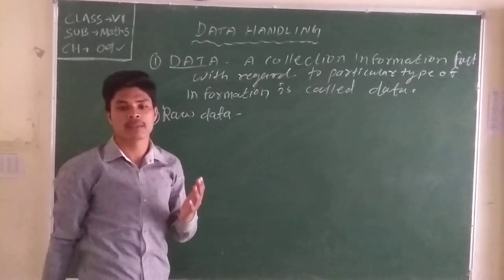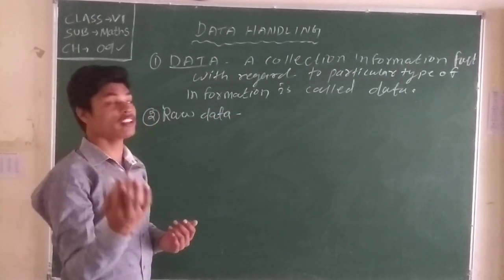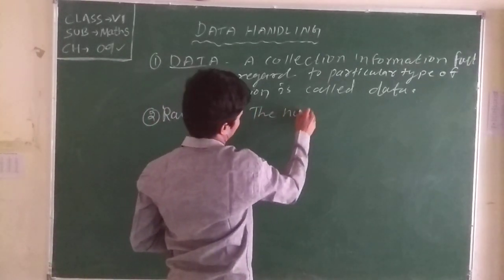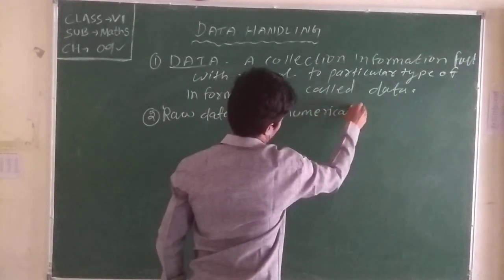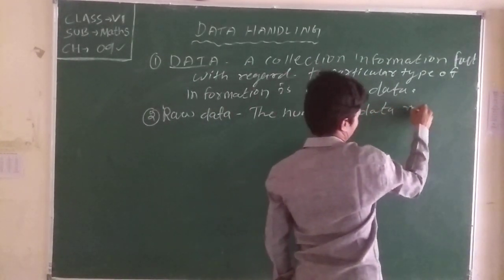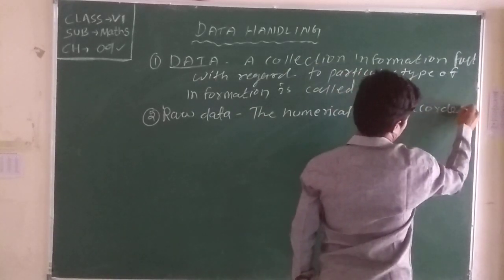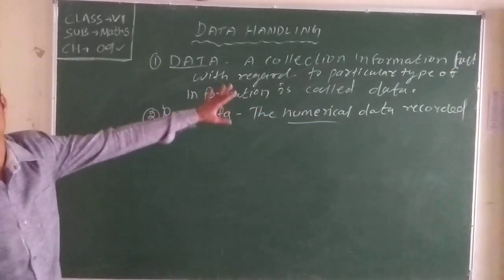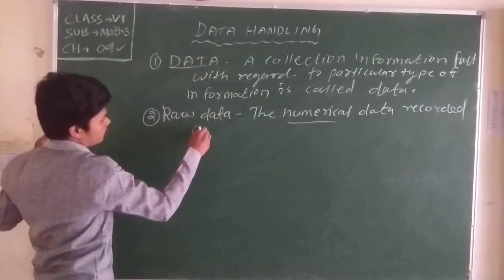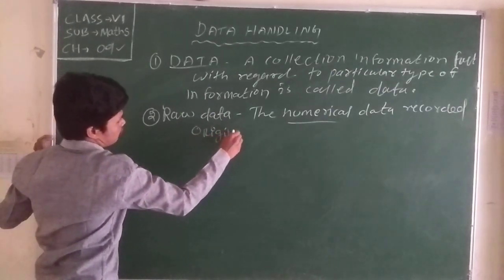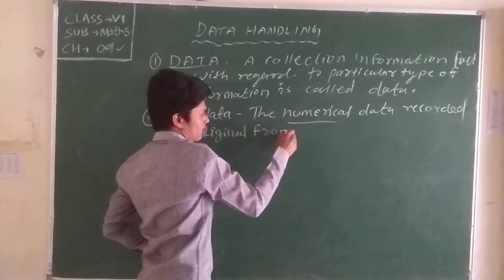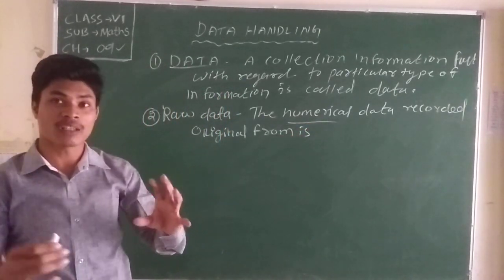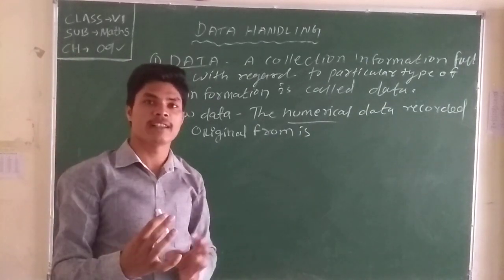Raw data. Raw data means what? The numerical data recorded. Numerical means what? Numbers. The numerical data recorded in original form. Original form means what? That is not false. That is true and that is fact.